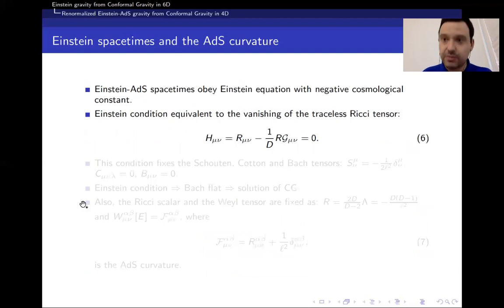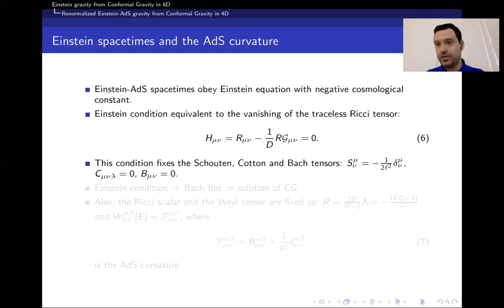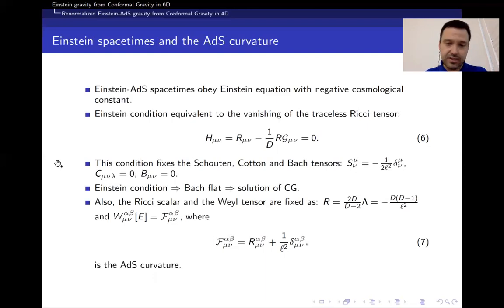So what is an Einstein space? The Einstein condition can be understood in different ways. The most usual one is just to consider that the Einstein tensor is equal to 0, but one can also recast the Einstein condition in terms of the vanishing of the traceless part of the Ricci tensor, which is defined in equation 6. So imposing the traceless Ricci to be identically 0 is equivalent to imposing the Einstein equation. The interesting thing is that, as mentioned before, condition 6 fixes a constant form for the Schouten, and it also implies that the Cotton and the Bach are 0.